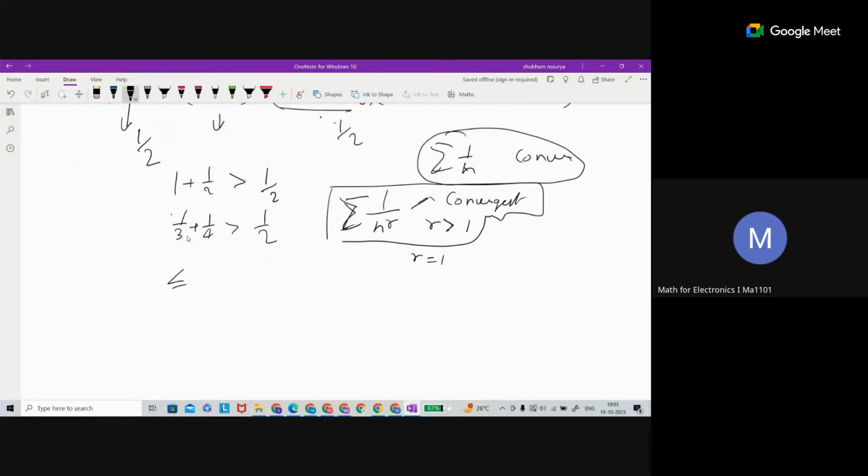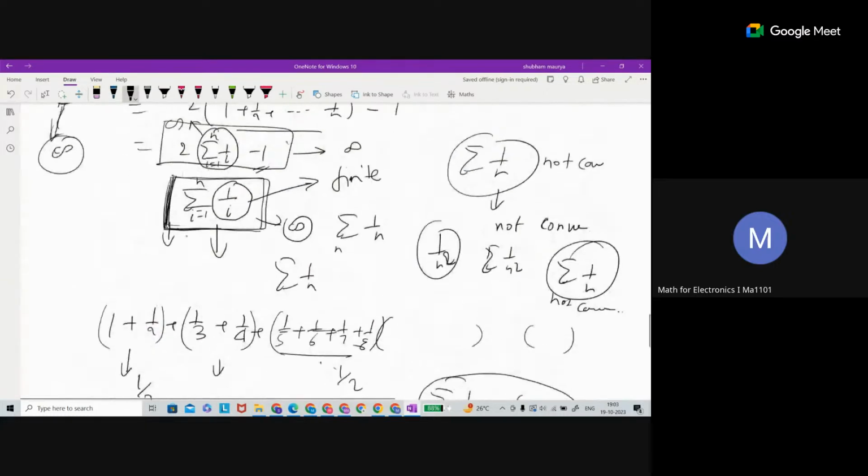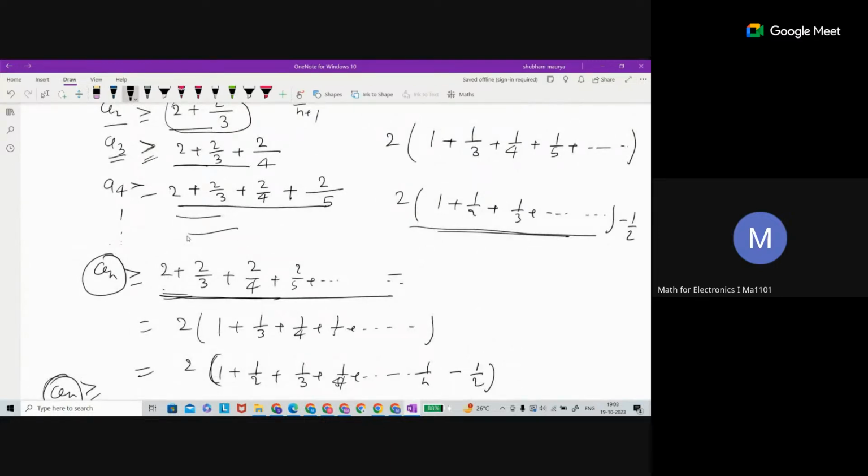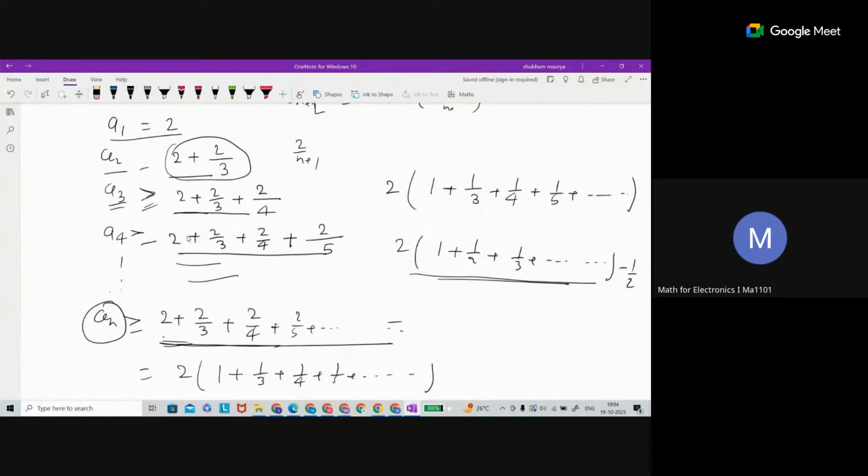Suppose some equations contain an inequality. In those cases, try to take the minimum one and go with that. Just take what is happening term by term. You can prove this even by assuming, since this is a greater-or-equal sign, you can remove this sign and assume that our a1 is this one, a2 is this one, this is right.